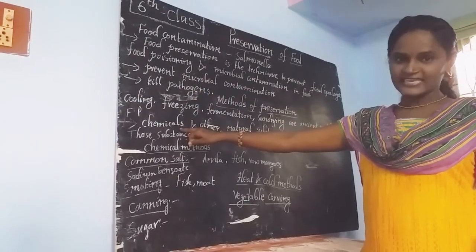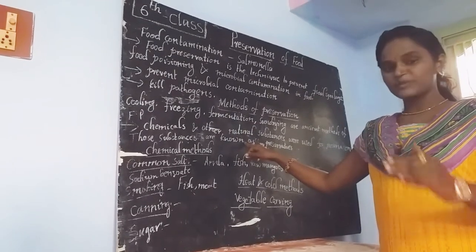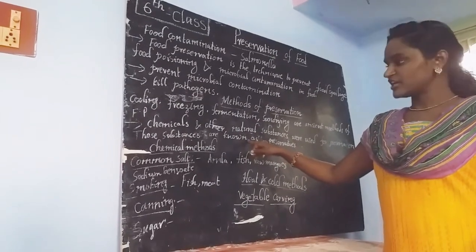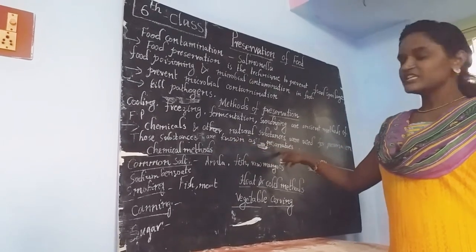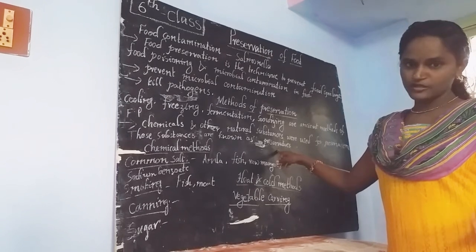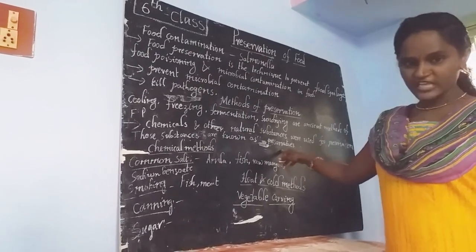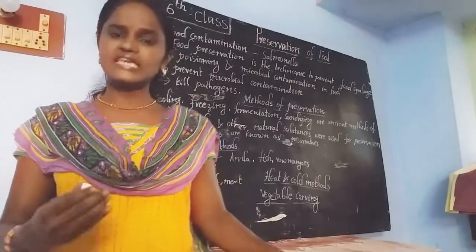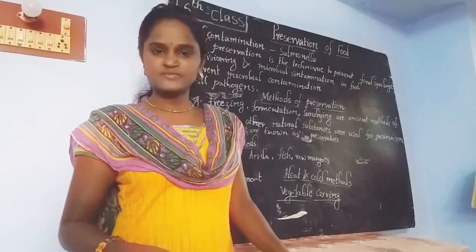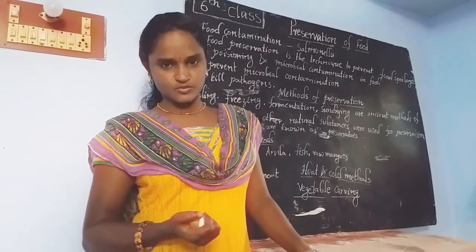And the substances, like chemicals and natural substances, that we use in the preparation of food are called preservatives. In order to stop the spoilage of food and to make the food stored for a long time, we use certain chemicals and certain natural substances. Those substances are called preservatives.